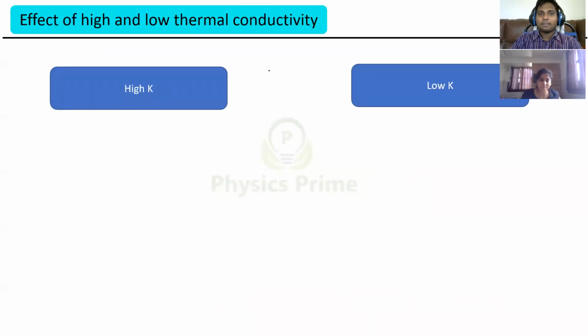So now here is a comparison just to make you feel the concept: high and low thermal conductivity. What happens if thermal conductivity is high? What happens if thermal conductivity is low? If thermal conductivity is very high, that means the transfer rate will be very high, right? Because resistance will be very low.